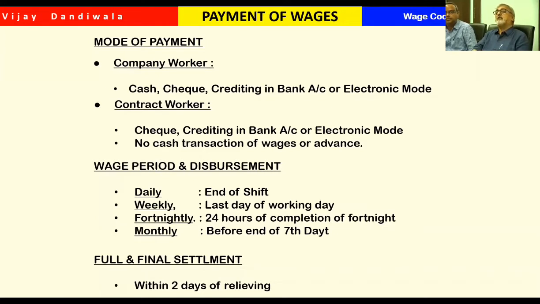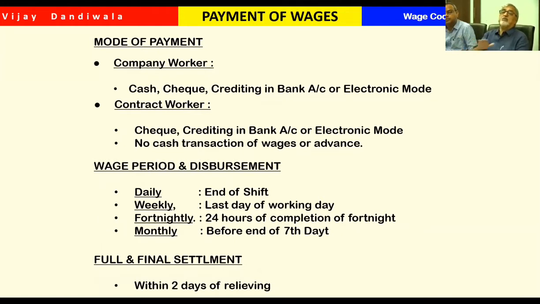Now, full and final settlement. The very first thing is that the onus lies on the employer to get the full and final done. So far, we were saying that we have given this full and final form to him, but he has not yet submitted; what can I do, if he submits we can do it.